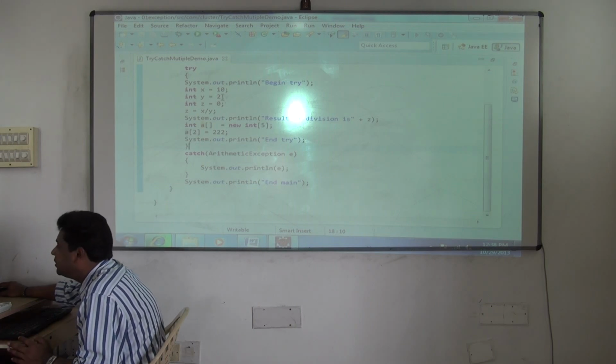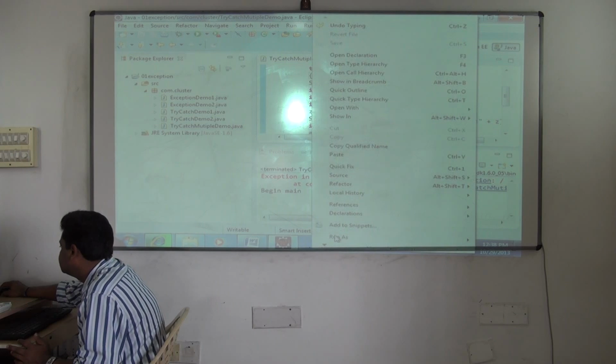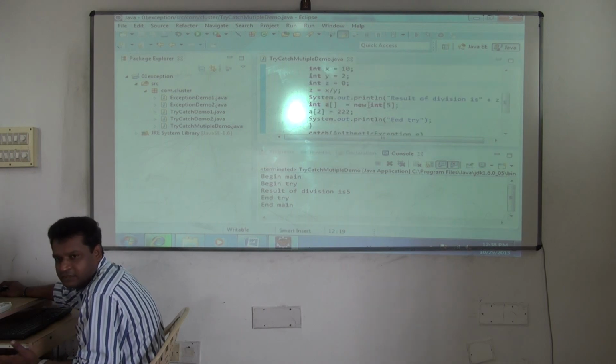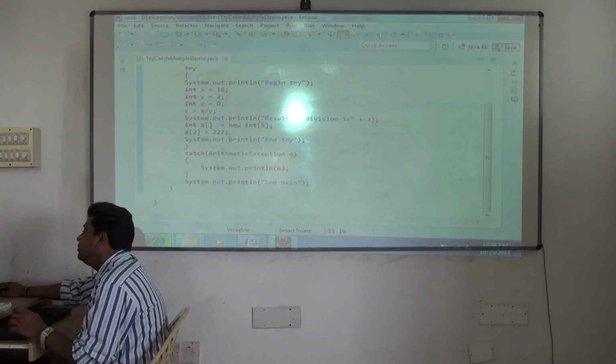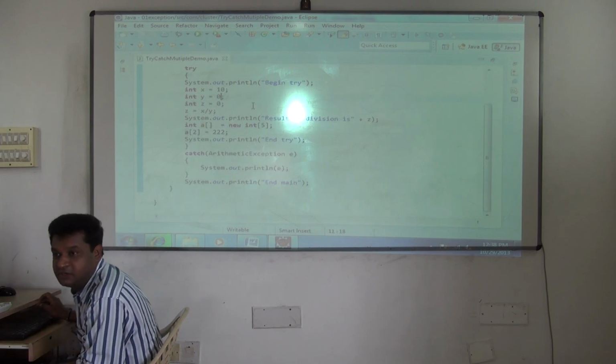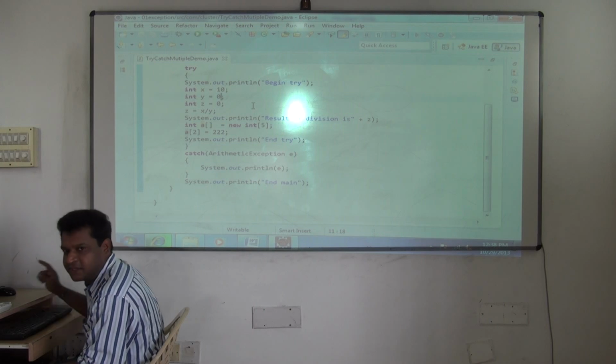But in case of arithmetic exception, first let's see. Begin main, begin try, result of division, end try, everything executes successfully here, no problem at all. Understood? But if an exception occurs, you are ready for only what? Arithmetic exception. You're still not ready for what? Array index out of bound exception. This occurs, you're handling now.